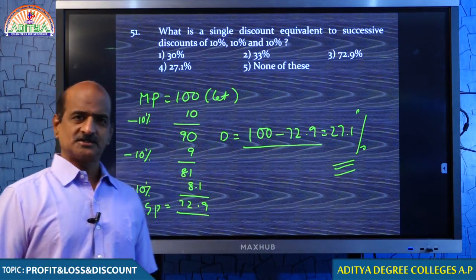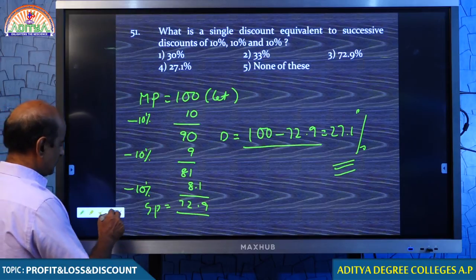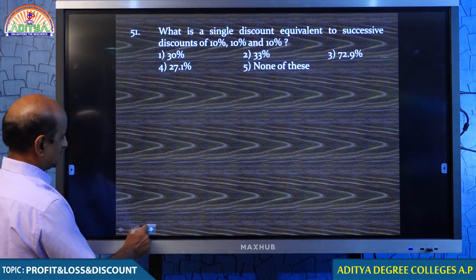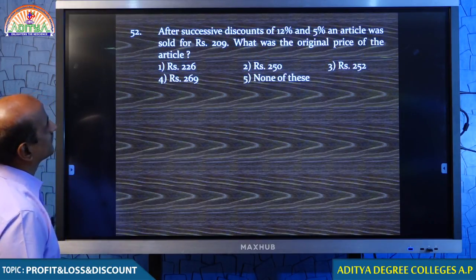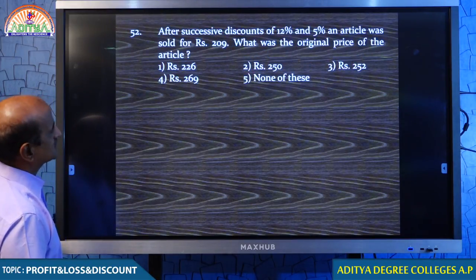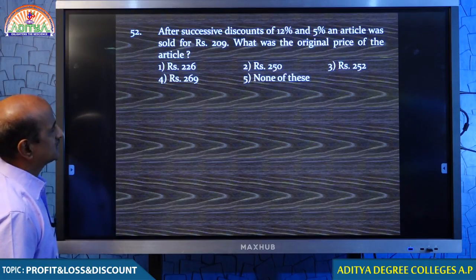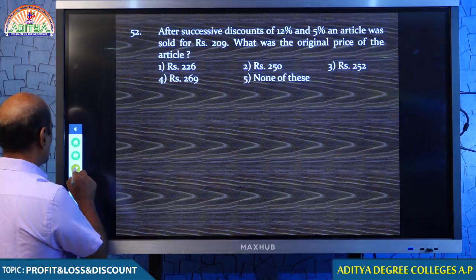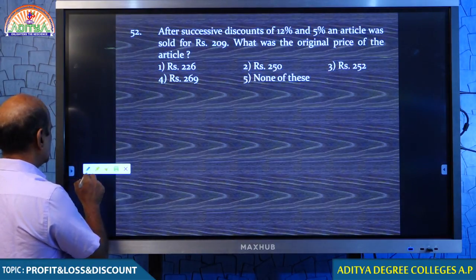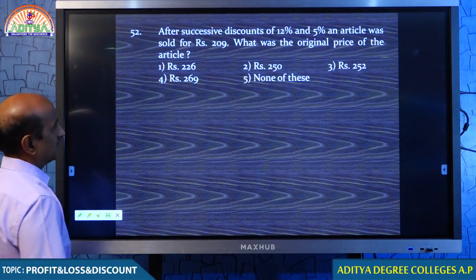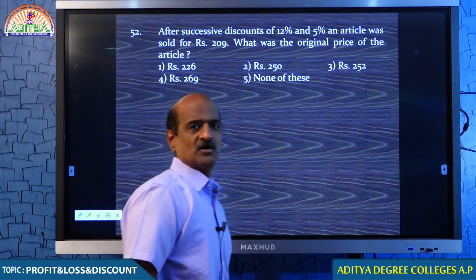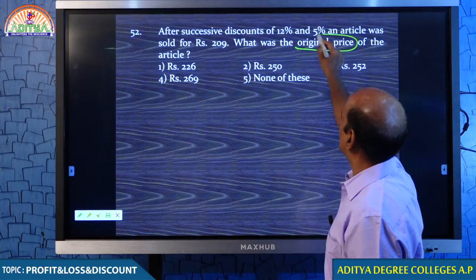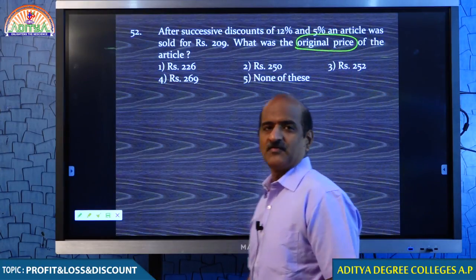I hope you understand. Okay students, now we complete the remaining 2 questions, and with that we come to an end of the basics. Now question 52. After successive discounts of 12% and 5%, an article was sold for 209 rupees. What is 209 rupees? That was the price you sold after giving the discount. But when you are asked to find the original price, meaning before,